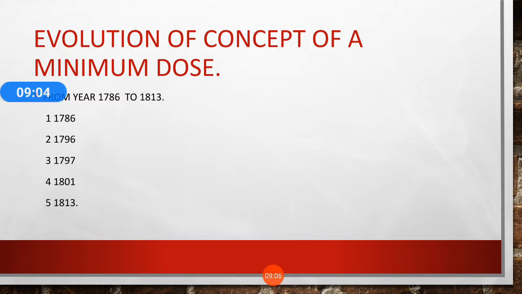Now next one is the evolution of the concept of the minimum dose. See students, what do you mean by the minimum dose? When you feel sick, your vital force is deranged because of some disease force. Your vital force is weak and the disease force is quite powerful compared to your vital force. That's why you are feeling sick.